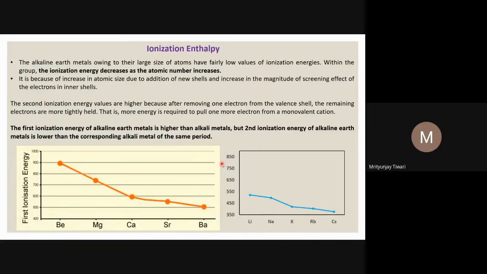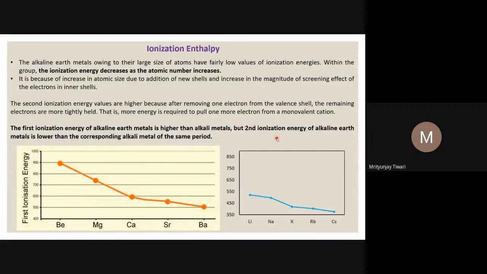in value than the second ionization potential of alkali metals, because in the alkali metal monocations, we have to remove electrons from a kind of noble gas electronic configuration, which is more difficult. And so the second ionization potential of alkaline earth metals is lower than that of the alkali metals.